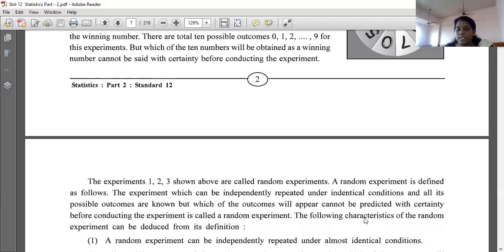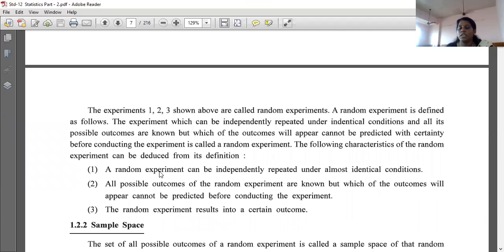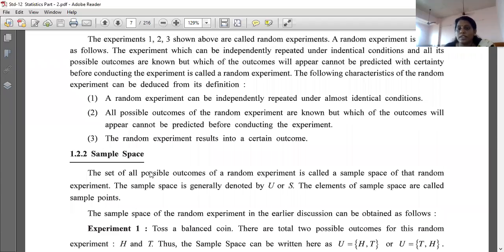The following characteristics of the random experiment can be deduced from its definition. So what are they? Let's see. First is, a random experiment can be independently repeated under almost identical conditions.